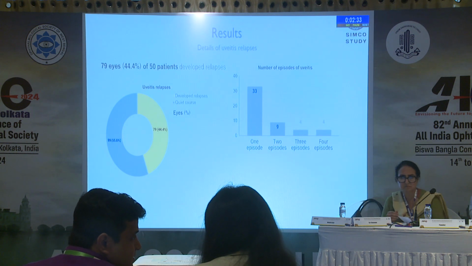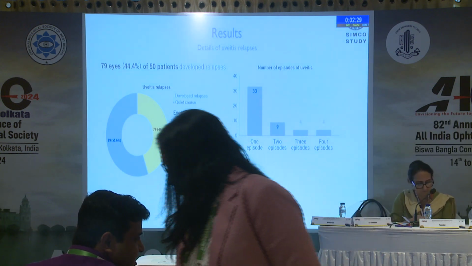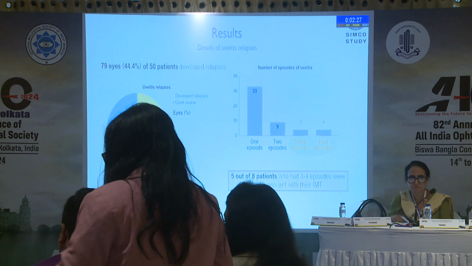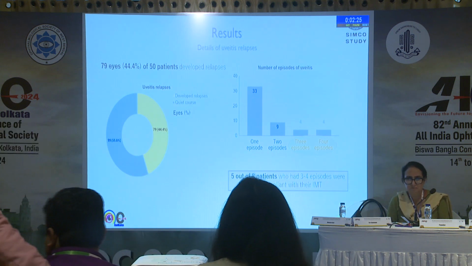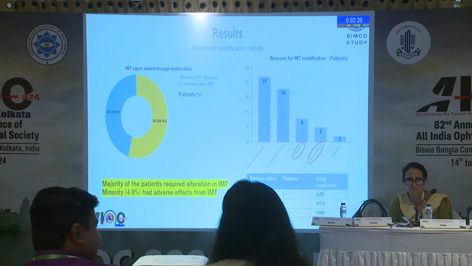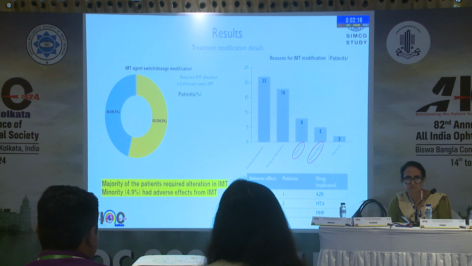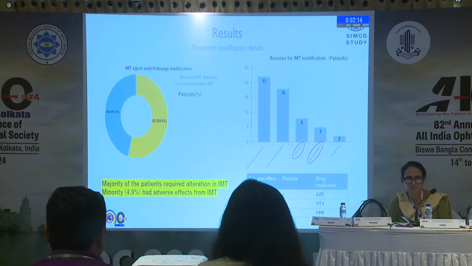Only 44% of the patients developed relapses during the period. Most of them had 1 or 2 episodes, but in those patients who had 3 or 4 episodes, we saw that 5 out of 8 of those patients were not compliant with their IMT. Then let's look at the treatment modification details during this period. The majority of the patients required alteration in immunomodulatory therapy, and only a minority had adverse events from them.